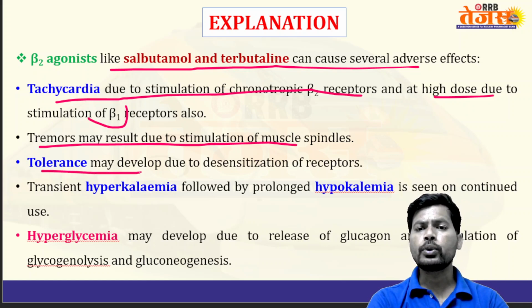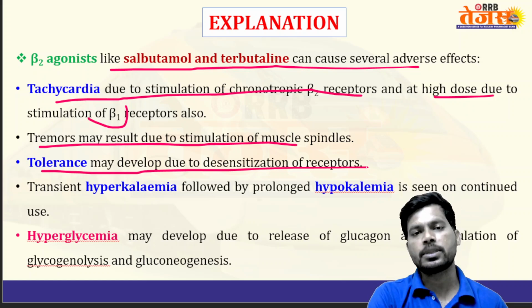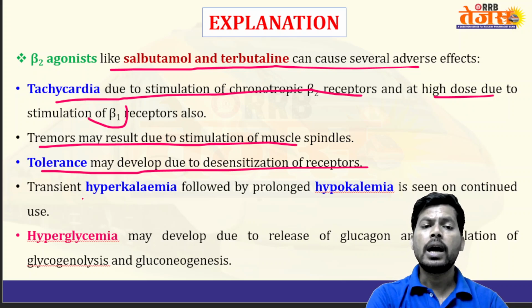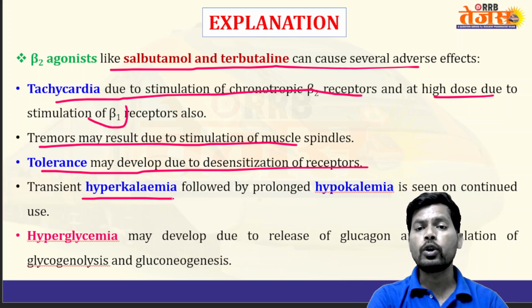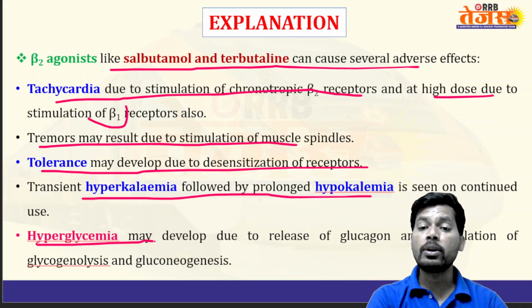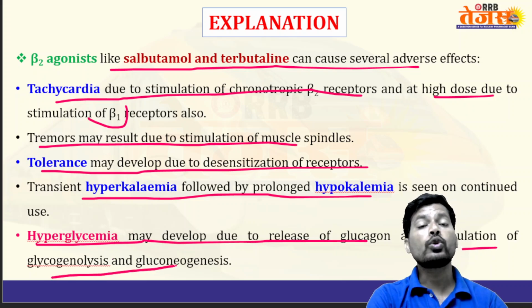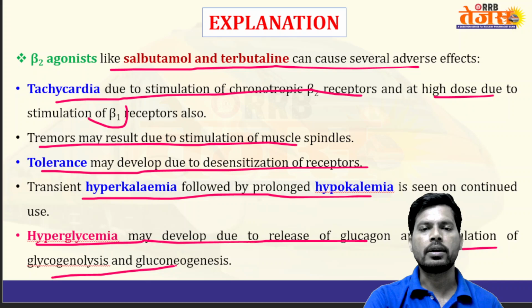Tolerance may develop due to desensitization of receptors, as continuous usage of salbutamol may desensitize receptors. Transient hyperkalemia is followed by prolonged hypokalemia. And hyperglycemia may develop due to release of glucagon and stimulation of glycogenolysis, breakdown of glycogen to glucose, and gluconeogenesis, production of glucose from non-carbohydrate sources. So beta 2 receptor agonists produce hyperglycemia, not hypoglycemia.